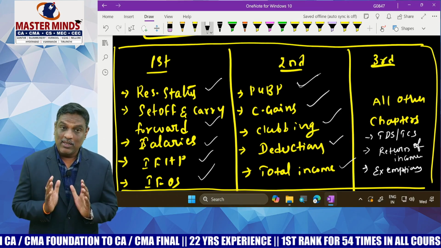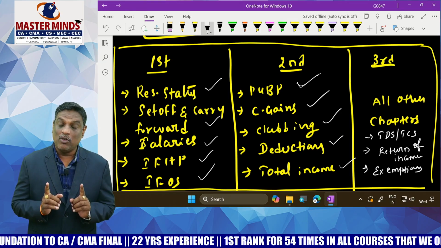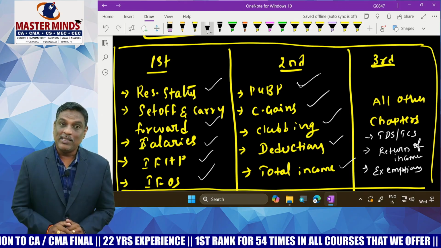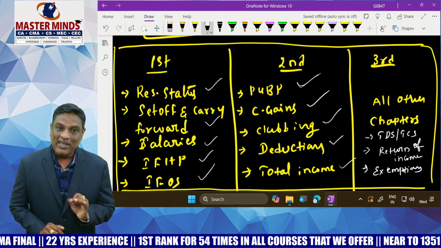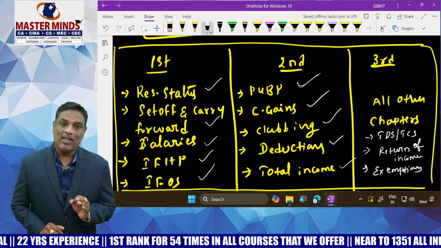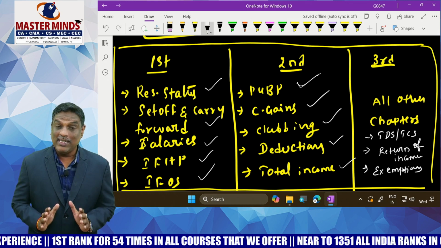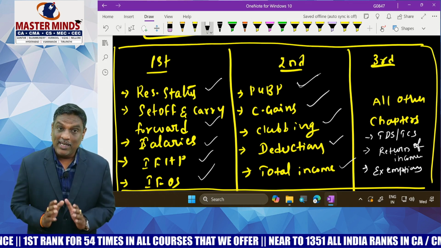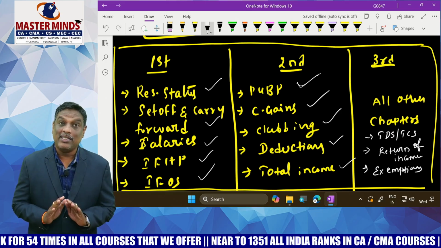My dear students, my sincere suggestion is don't neglect any of the 5 heads. Compulsorily, you will have at least 4 problems out of the 5 heads: salary, PGBP, capital gain, other sources, and house property. From all these 5 heads of income, you may get at least 4 problems. So don't neglect the heads of income.